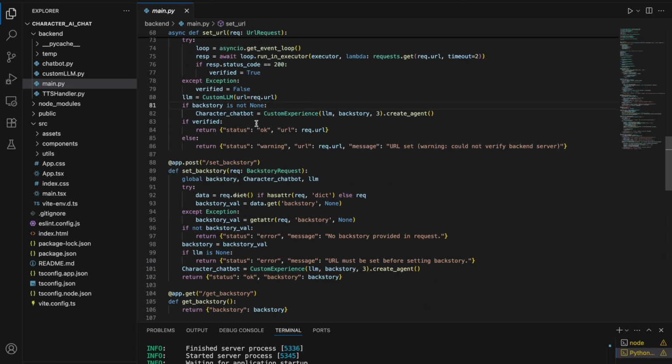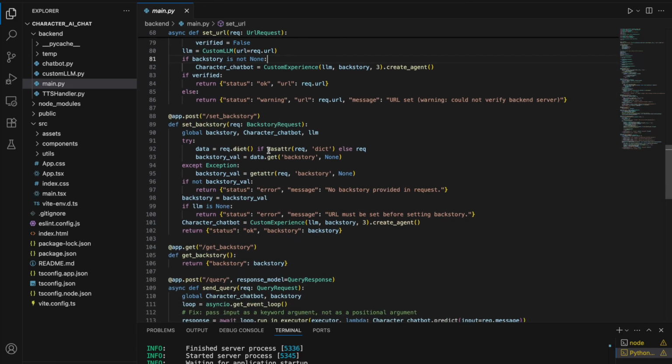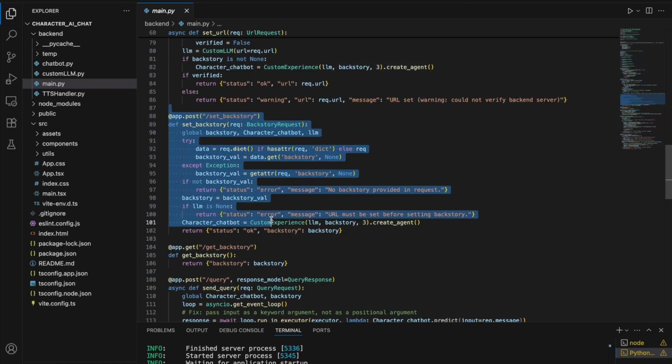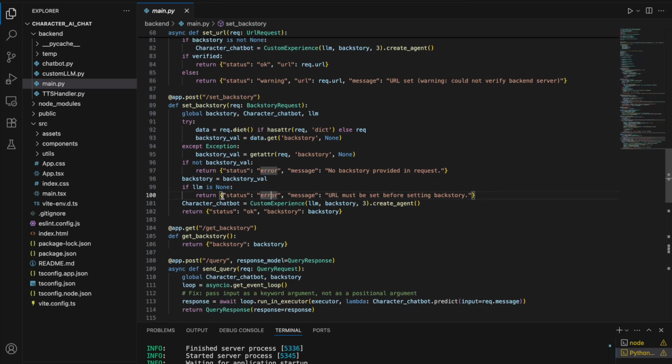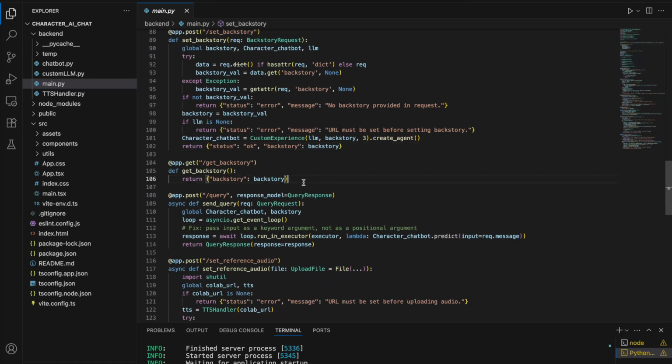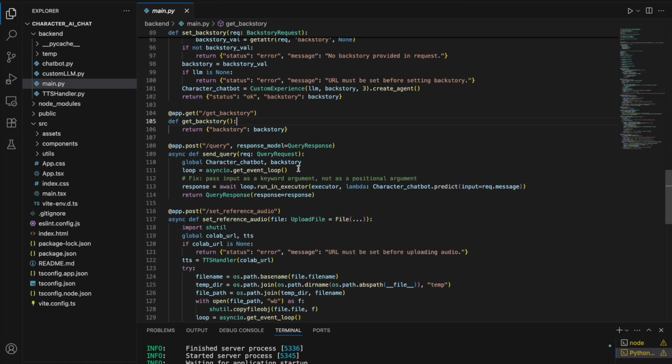Okay, and for this next API, set backstory, we'll be providing the backstory, and if the backstory is not present, we'll be extracting the backstory and setting it. Okay, and after the backstory has been set, we'll be creating an instance of this custom experience by providing the LLM and the backstory. All right, this is a simple API for just getting the backstory.